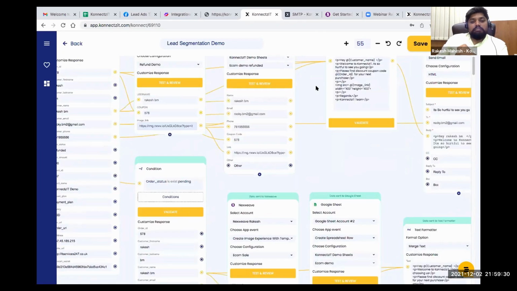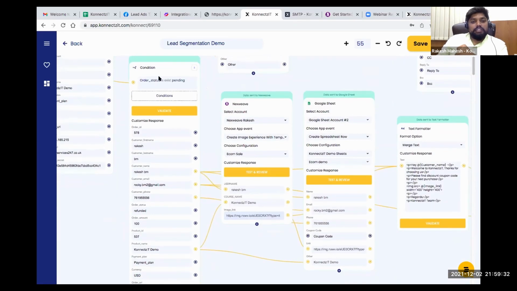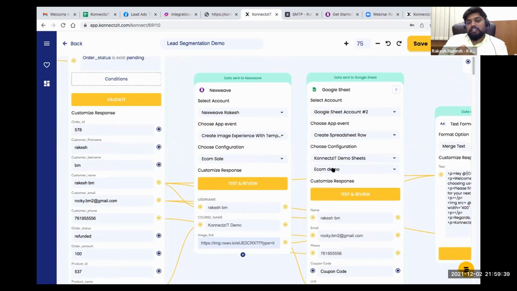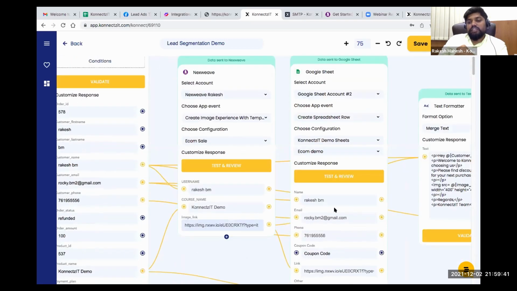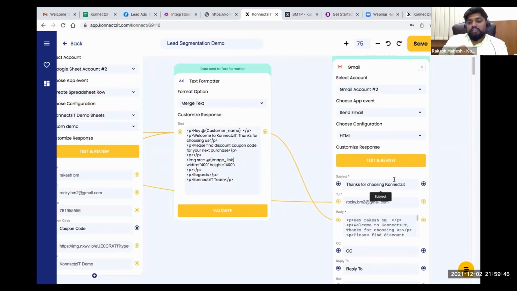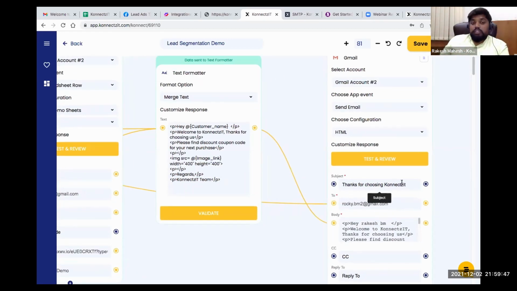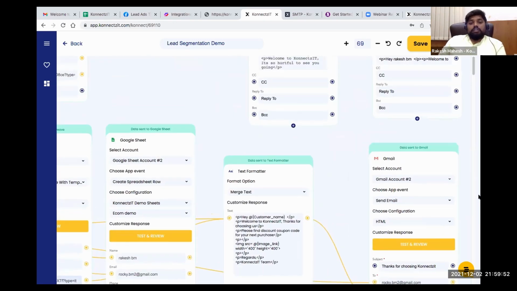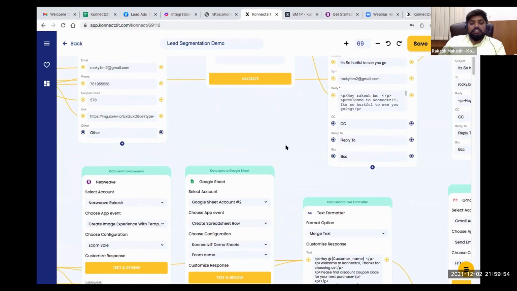Similarly, I'm using the other segment of the Conditions app if the order status is successful or pending. I'm going to store that in the sales sheet here and send them a different email saying welcome, thanks for choosing Connexit. So this is how you can use the Conditions app, which is very powerful to segment your lead, and you can perform the actions basically.